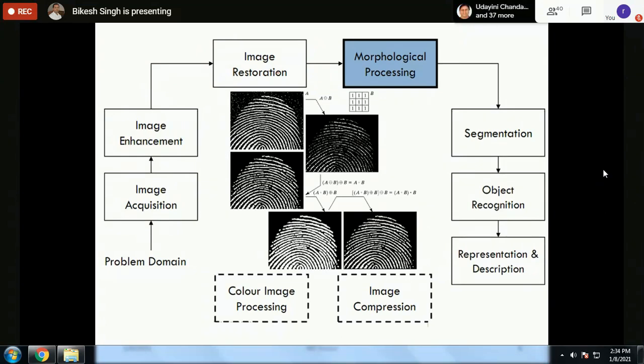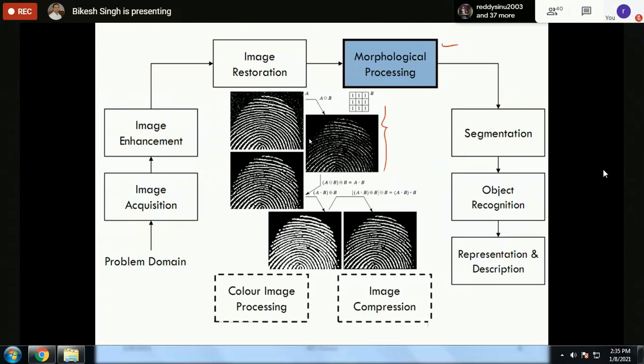Coming to morphological processing, the third step. Morphological image processing is generally related to the morphology of the image. For example, you just see these images, these are fingerprints. While taking the fingerprint, the lines, the fingerprint curves are not connected, they are disconnected. So morphology deals with what? Morphology deals with shape related analysis. Say I'm doing segmentation or something, and there is not proper connectivity in the edges or boundaries.